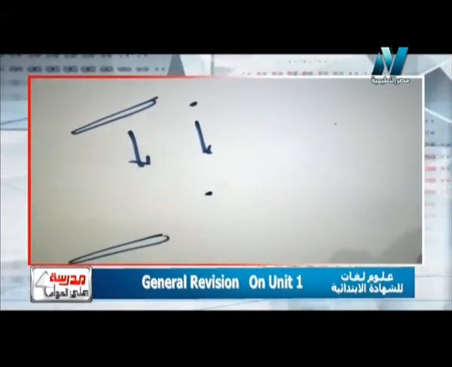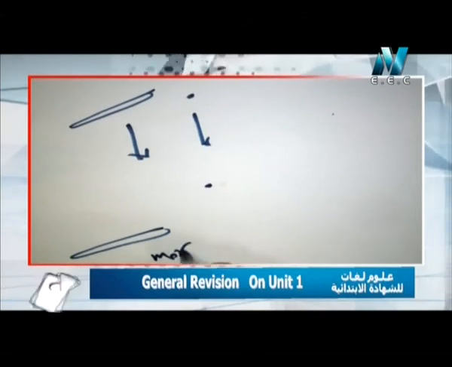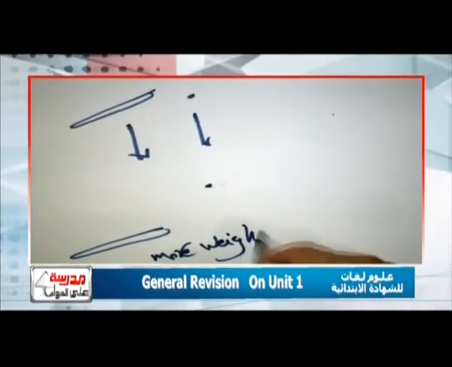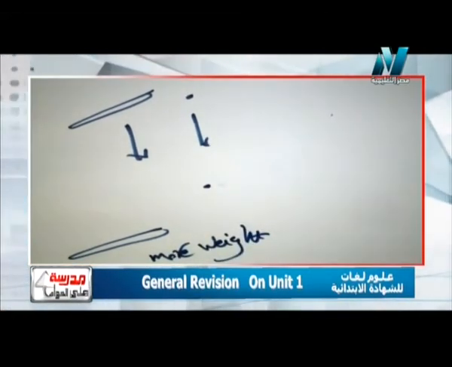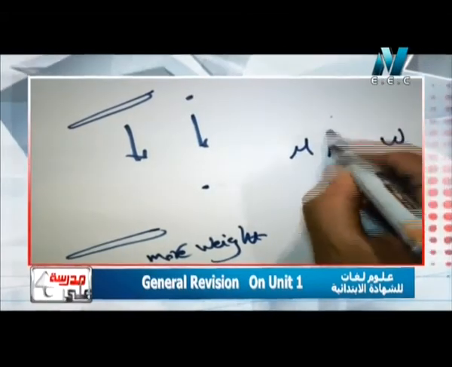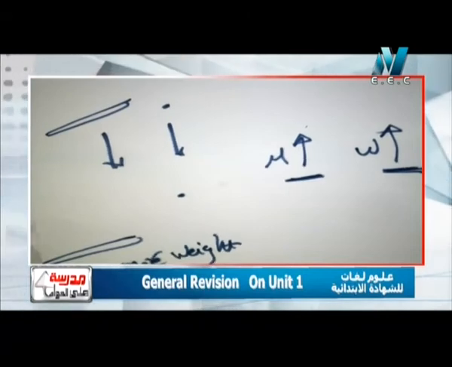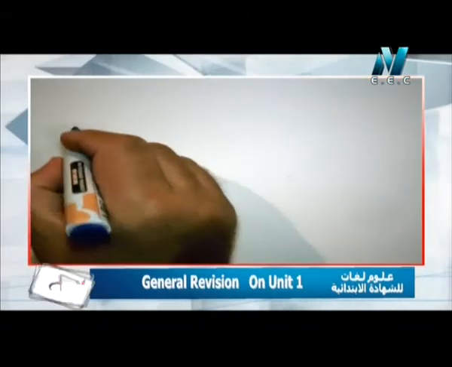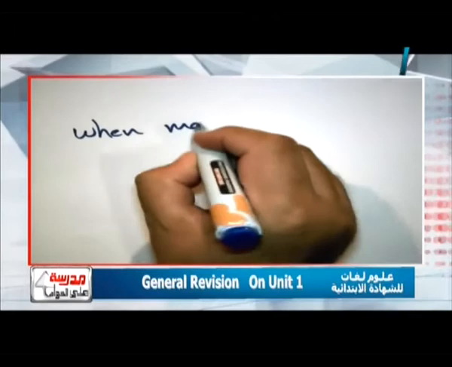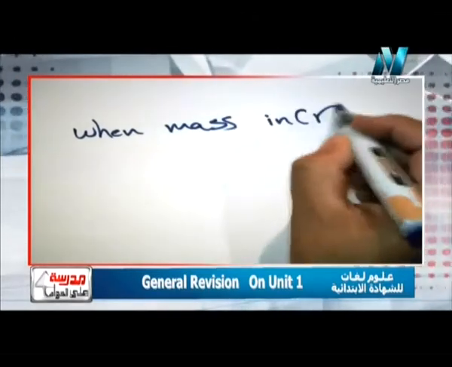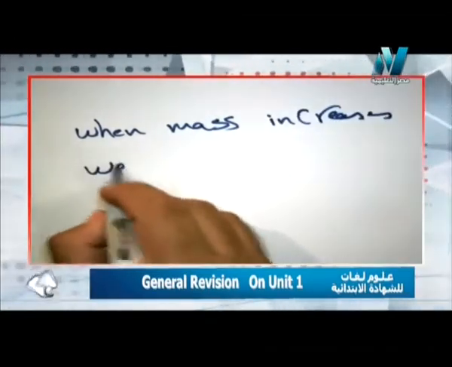Why? Because the pen has more weight. Why? Because the pen has more mass, as we have studied. So the relation between mass and weight is a direct relation. When mass increases, weight increases, and the attraction force or the gravity affecting the body increases. Let's write together: when mass increases, weight increases.